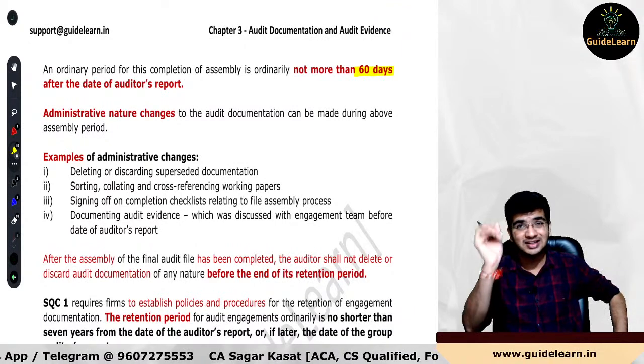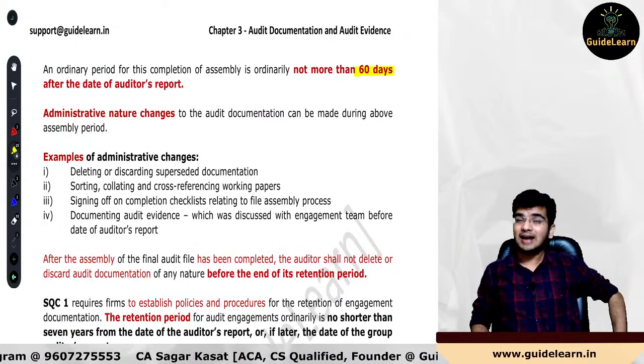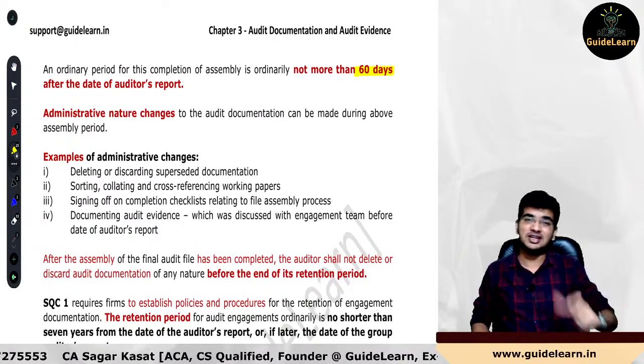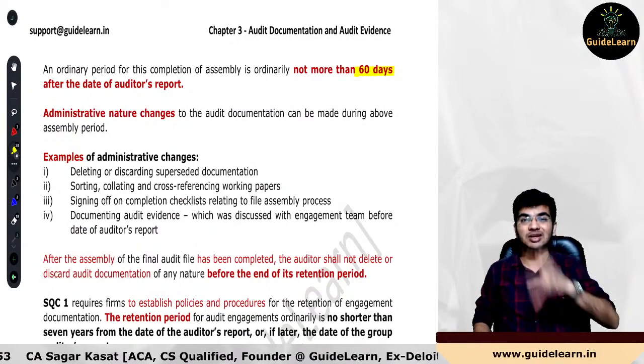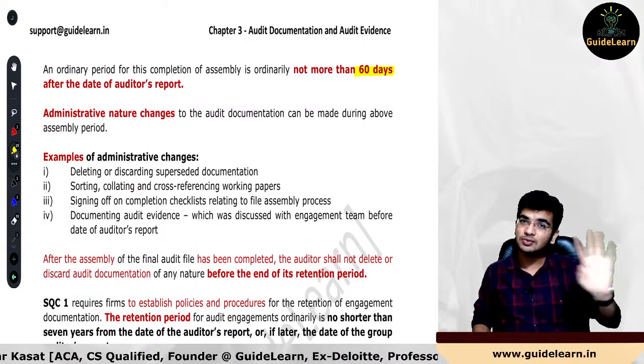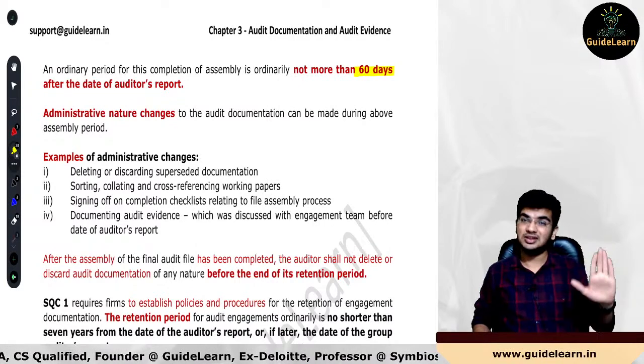Can firm have the lower than this particular 60 days limit? Yes, absolutely. In such case, where the firm have the lower limit of completion of assembly process, let's say 30 days, 45 days, 15 days, in that scenario, what shall be applicable, that particular limit or 60 days? Obviously, the limit as would have been set by that particular firm policy procedure. Okay, and that will be the final limit.